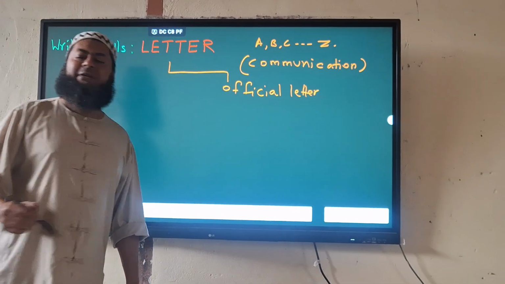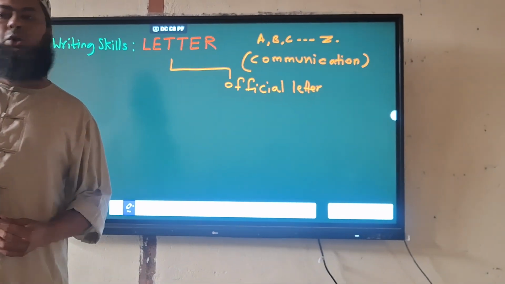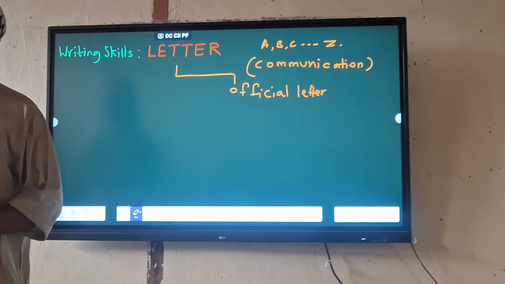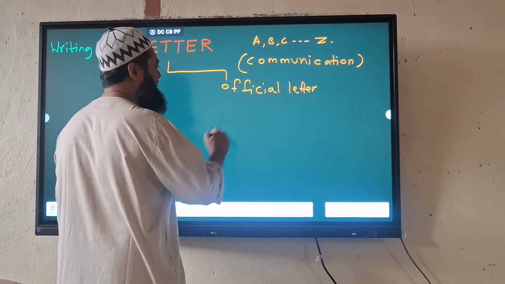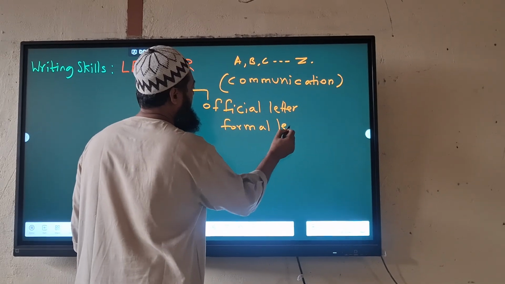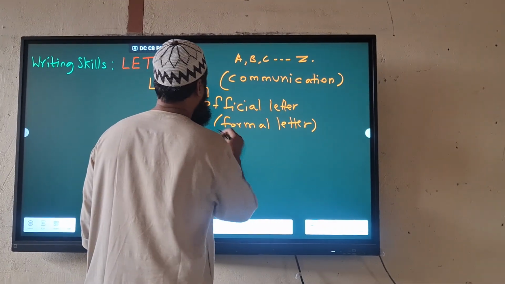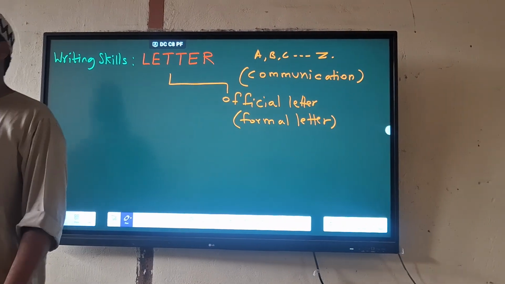So you are communicating with people who have some designation, then those types of letters we call official letter, or we can call them formal letter.